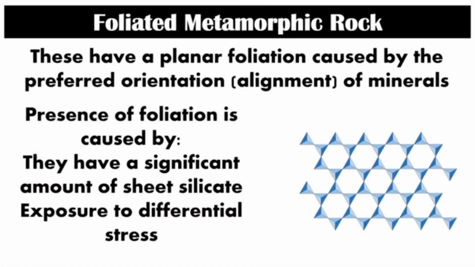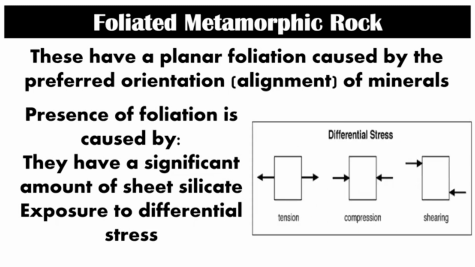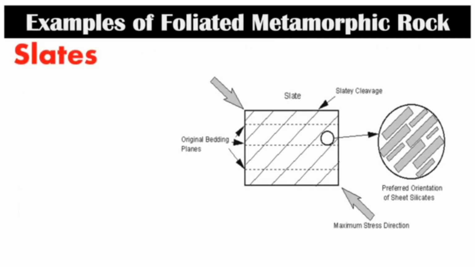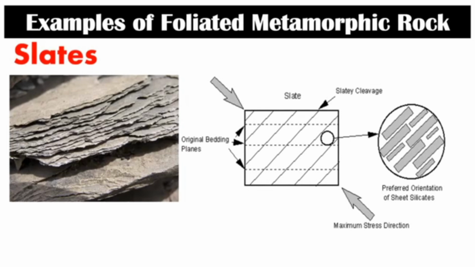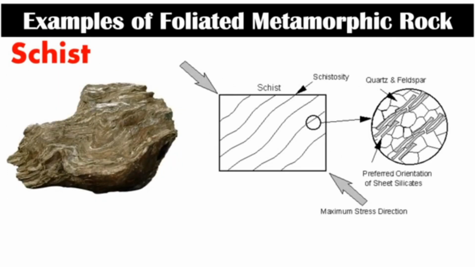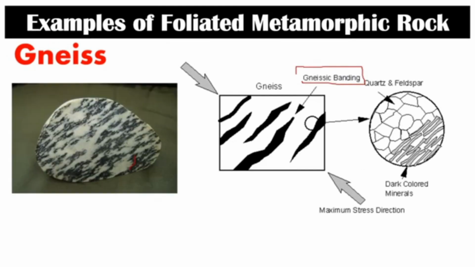Foliated metamorphic rocks have a planar foliation caused by the preferred orientation, or alignment, of minerals. The presence of foliation is caused by a significant amount of sheet silicates exposed to differential stress, like tension, compression, and shearing. Here are the examples of foliated metamorphic rock. First is slate. The second one is schist. And lastly is gneiss.